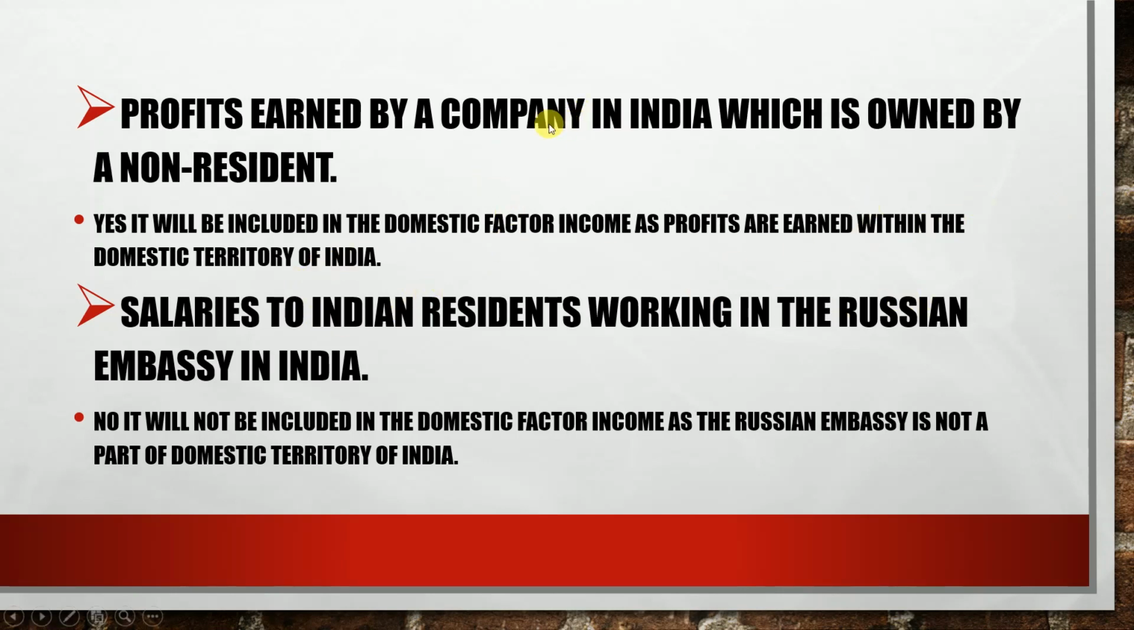Company in India. Okay, we need to see where the company is situated. Company in India, so it will be included because the company is situated within the domestic territory. Salaries to Indian residents working in the Russian embassy. Okay, Russian embassy, need to see here. Russian embassy is not a part of our domestic territory, so it will not be included in domestic factor income of India. It will be a part of factor income of Russia.